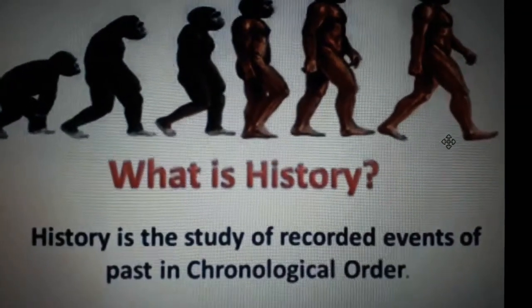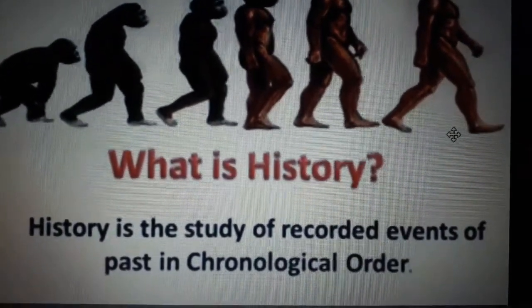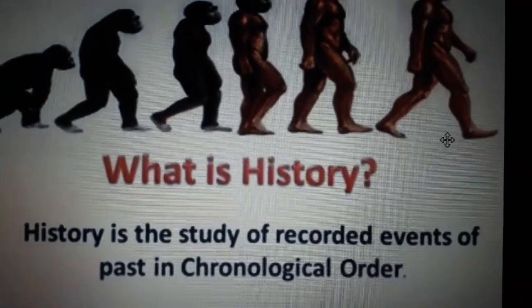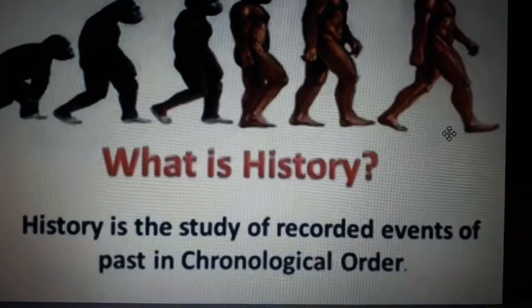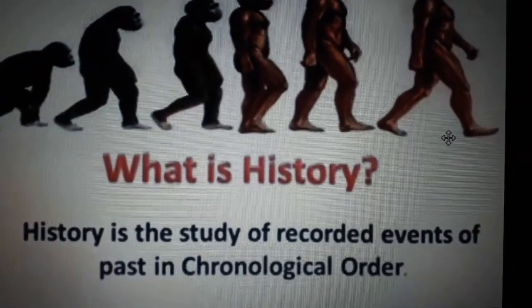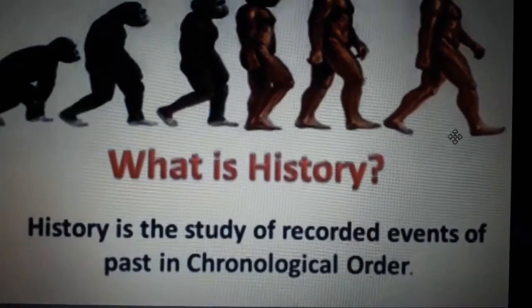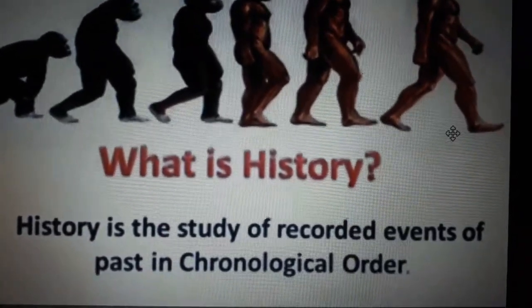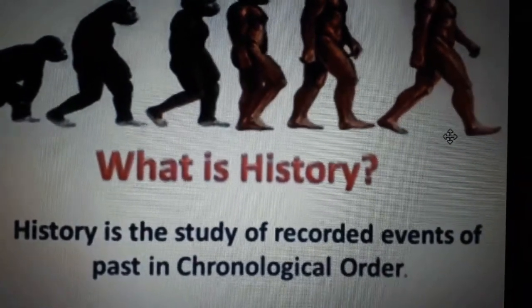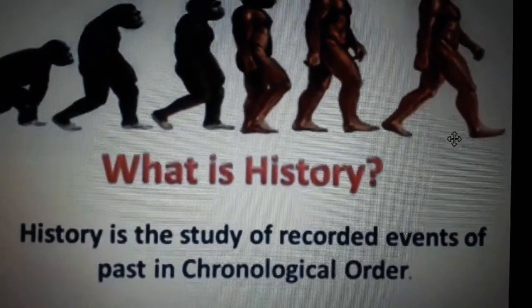What is history? History is the study of recorded events of the past in chronological order. They are recorded on stones, leaves, or copper plates in chronological order.